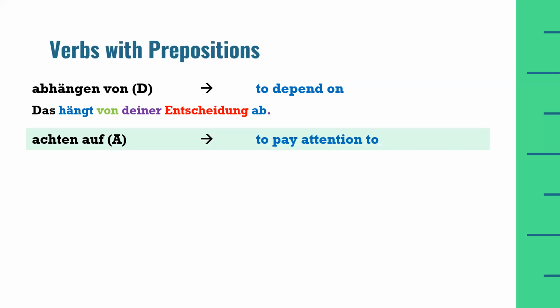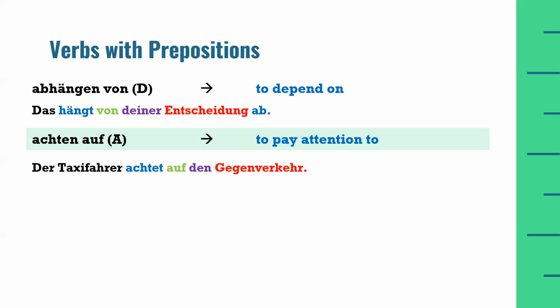Next is achten auf, to pay attention to. Der Taxifahrer achtet auf den Gegenverkehr. If we look at this sentence, der Taxifahrer is the subject of the sentence, then we have conjugated the verb according to the subject, so it becomes achtet.